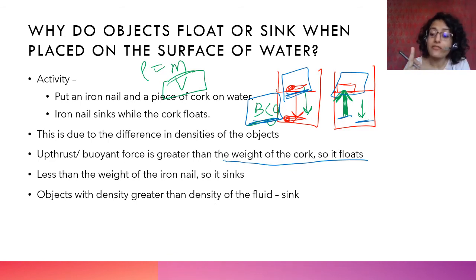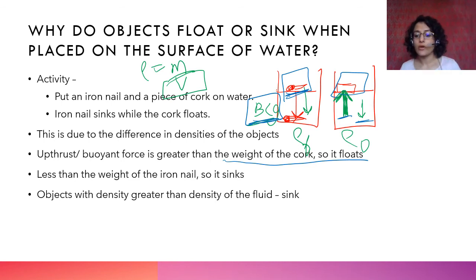अगर higher density होना तो buoyant force is less. No. Let me rephrase that. Higher the density of the fluid. We are talking about two densities here, right? Density of the fluid, water, and we're talking about density of the object. This is rho. You know, rho is the symbol of density. So density of the fluid and density of the object. We are talking about relative densities. अगर fluid की density से object की density ज़्यादा है, then it will sink. अगर fluid की density से object की density कम है, then it will float.